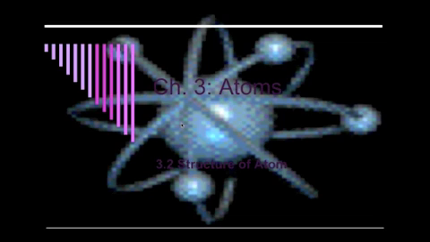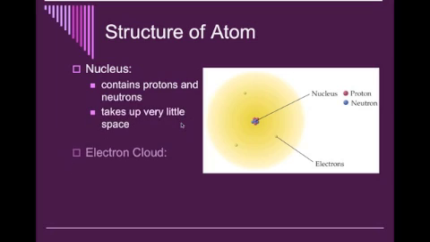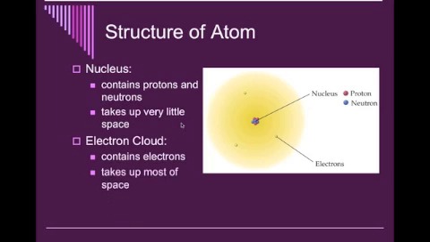Now, the structure of the atom. An atom is comprised of the nucleus and the electron cloud. The nucleus contains the protons and the neutrons, and the protons are positive and the neutrons don't have a charge, and they take up very little space, and we can see that in the very center of the picture. They don't take up very much space. Now, the electron cloud contains the electrons, which are negative, and it takes up most of the space, and we can see that in the picture as the yellow. Okay, so nucleus, very small. Electron cloud, very large.